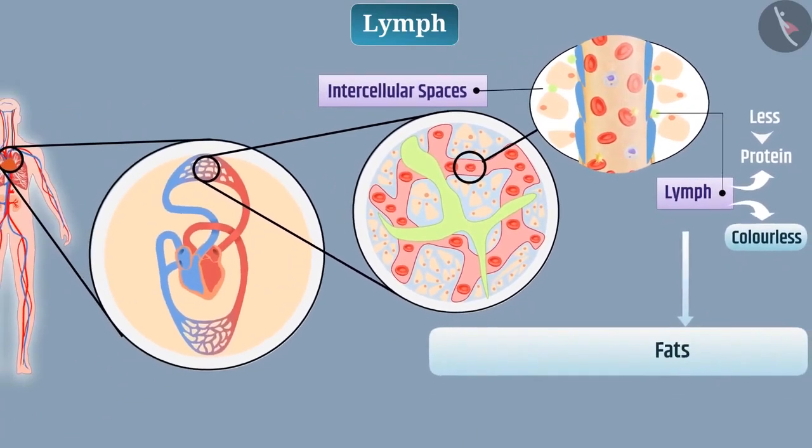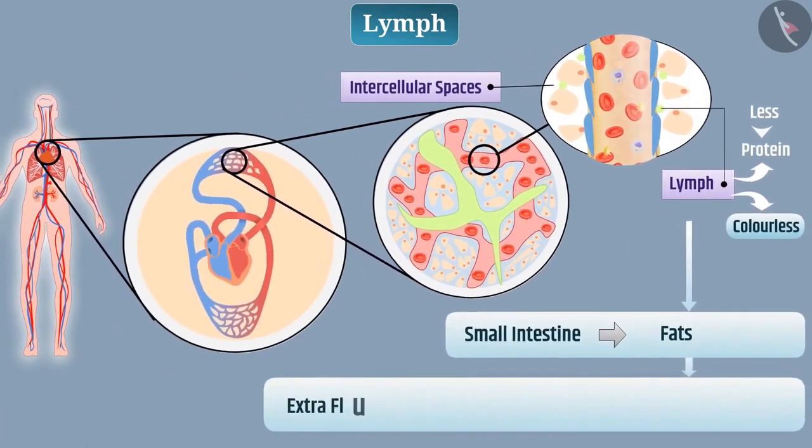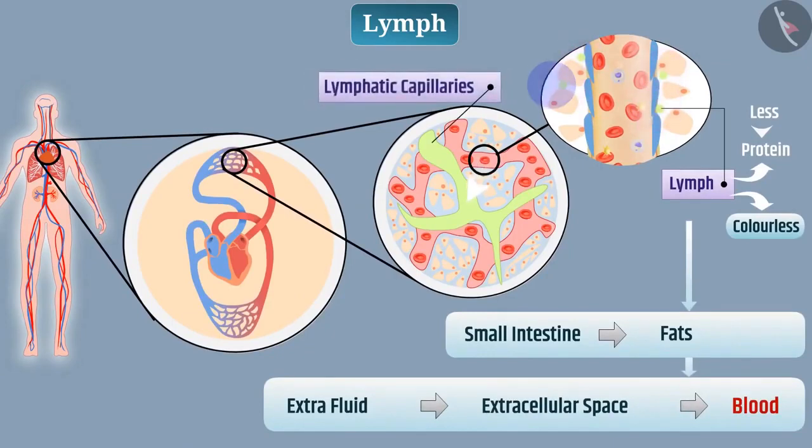Lymph carries the fat that is digested and absorbed by the small intestine and carries the extra fluid from the extracellular space into the blood. The lymph enters the lymphatic capillaries from the intercellular spaces of the tissue. The lymphatic capillaries form the lymph vessels that open into the vein.